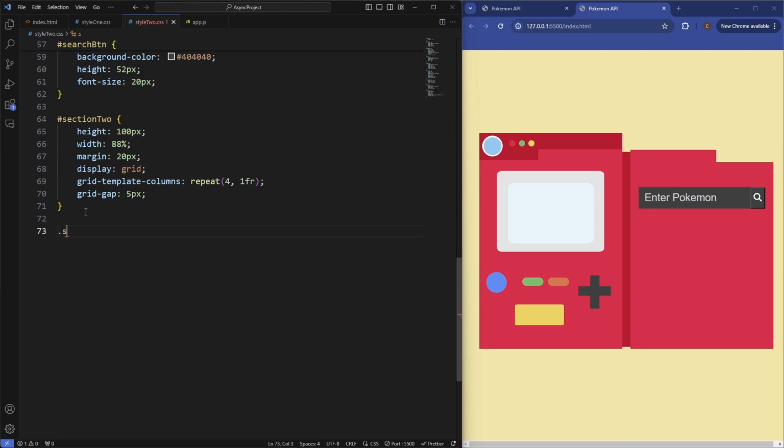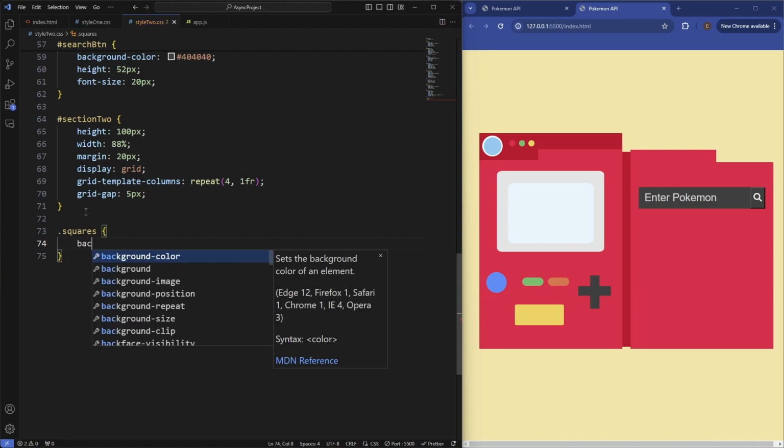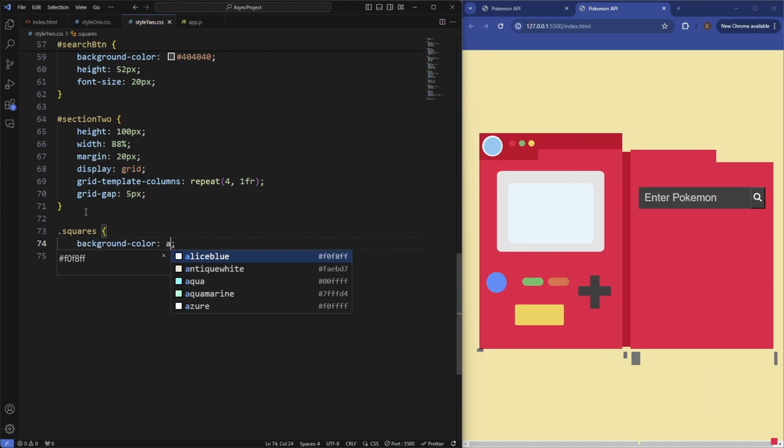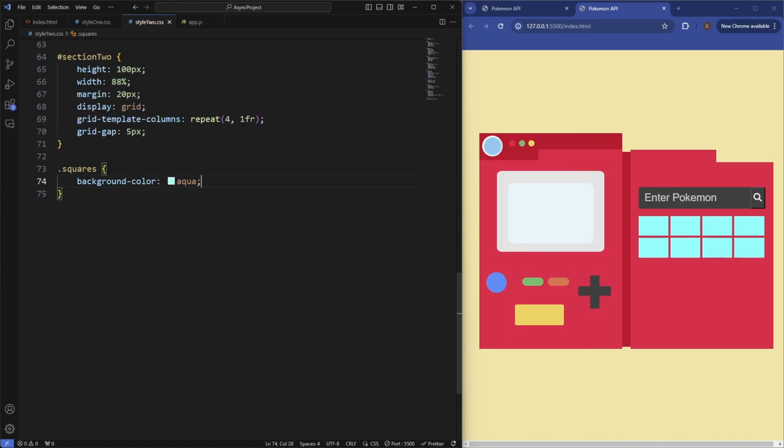Squares, so all of those divs, sorry, have the class of squares. We'll just set the background color of those squares to be aqua.